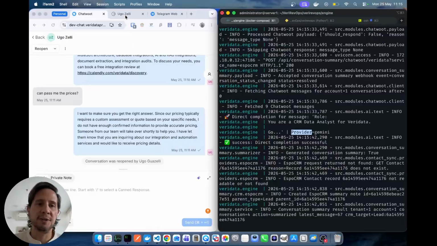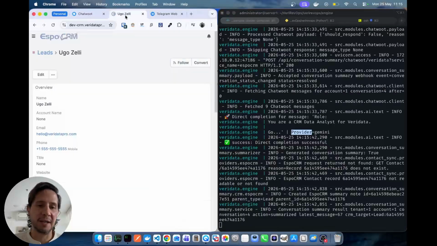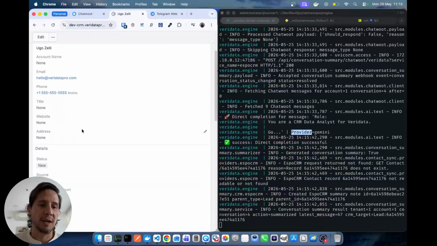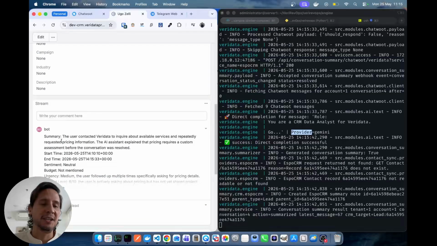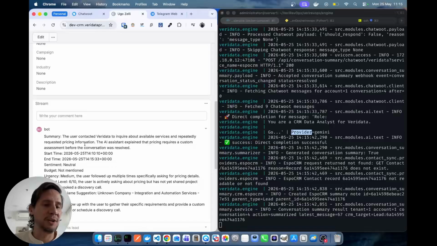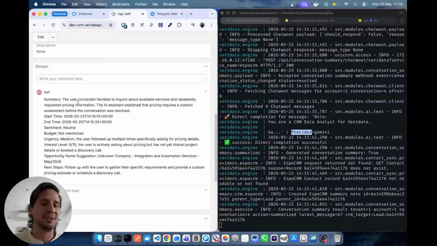And if we return to the CRM right now, I'm just going to refresh my page. And if you scroll down a little bit, you can see that a summary of the conversation was created. It said that the user contacted Veri Data to inquire about available services and repeatedly requested pricing information. The system explained the price requires a custom assessment before the conversation was resolved.